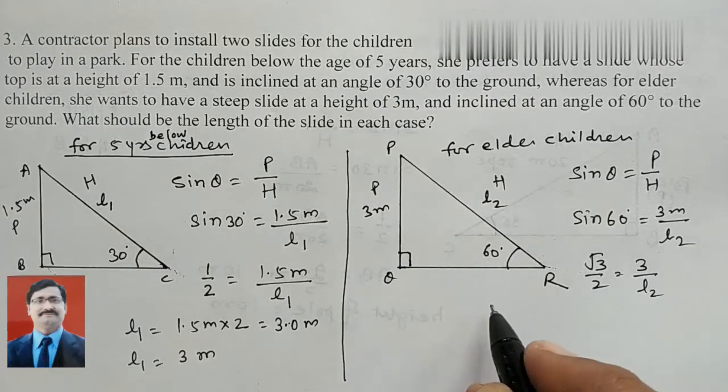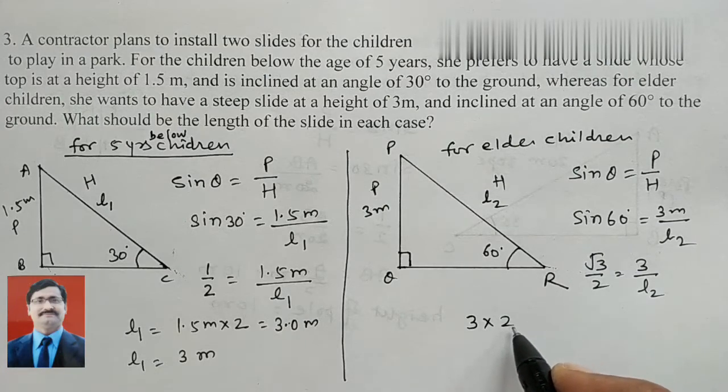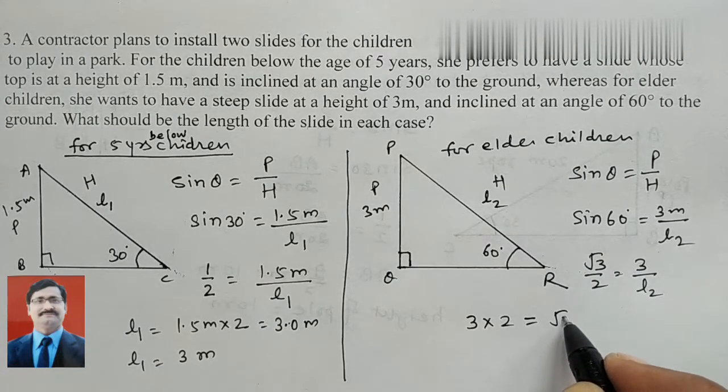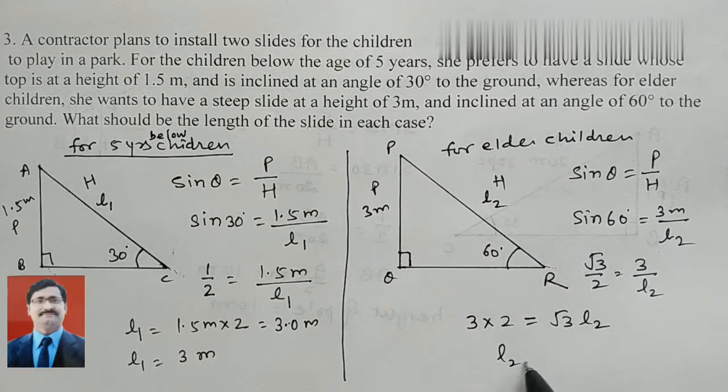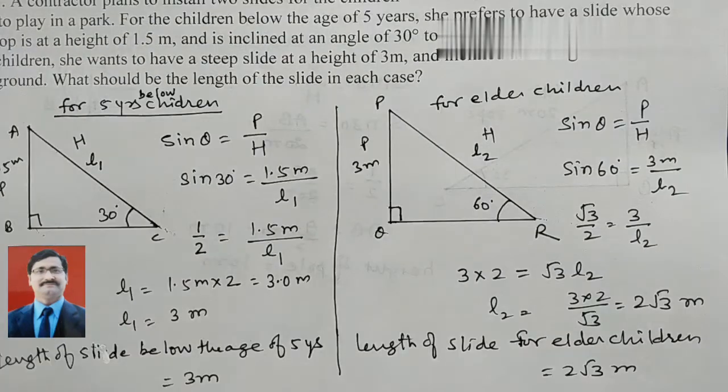Now cross product: 3 into 2 equals root 3 into L2. So L2 equals 3 into 2 upon root 3. We can cancel root 3, and we get 2 root 3 meter. So the length of the slide below the age of 5 years equals 3 meter, and the length of the slide for elder children equals 2 root 3 meter.